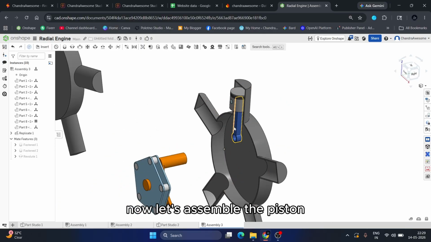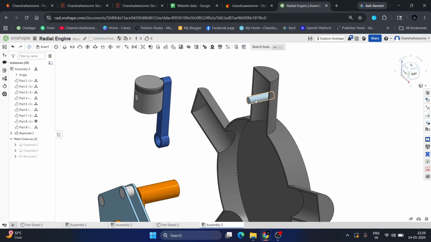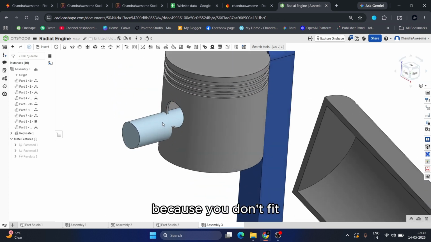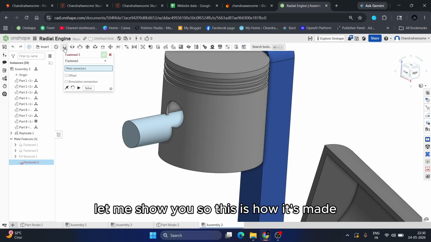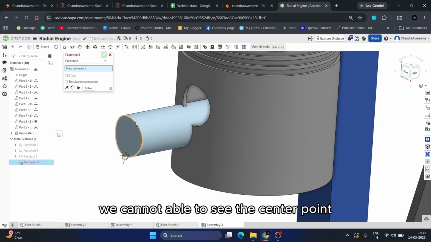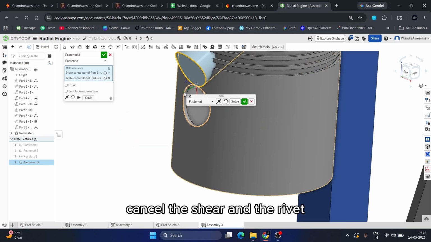Now let's assemble the piston, with the piston pin and everything. It is a tricky part to fit the pin here because you don't get the exact point to link it. Let me show you. Select the fastened mate. As you can see, we cannot see the center point here. Just select the edge here and select the edge here, and there you go.